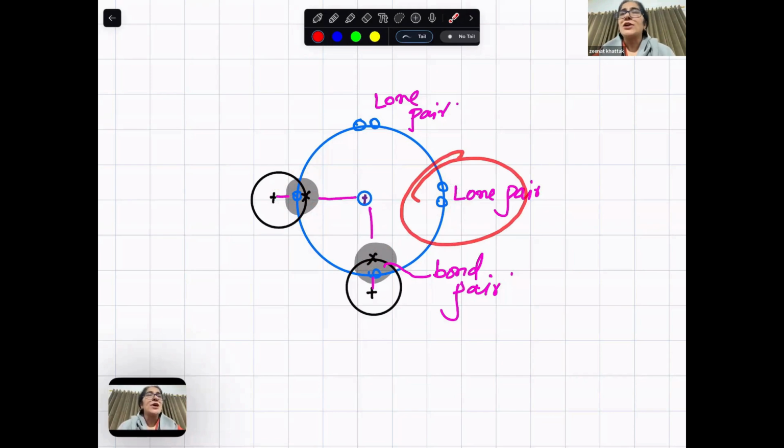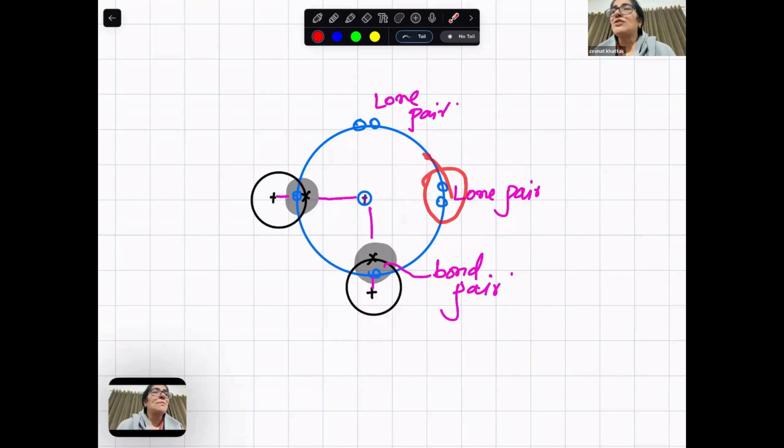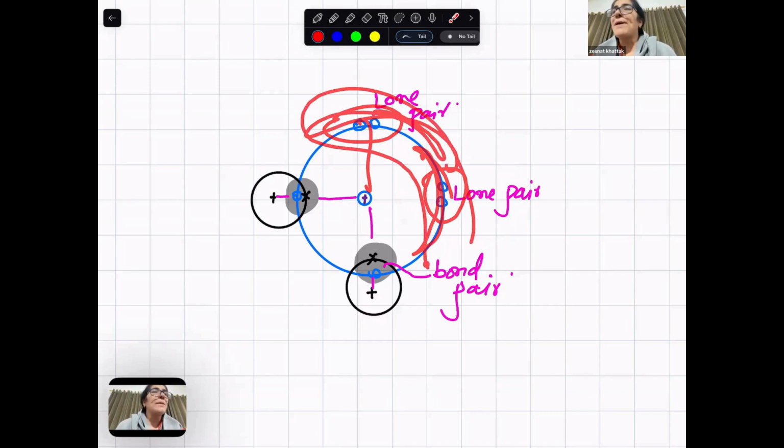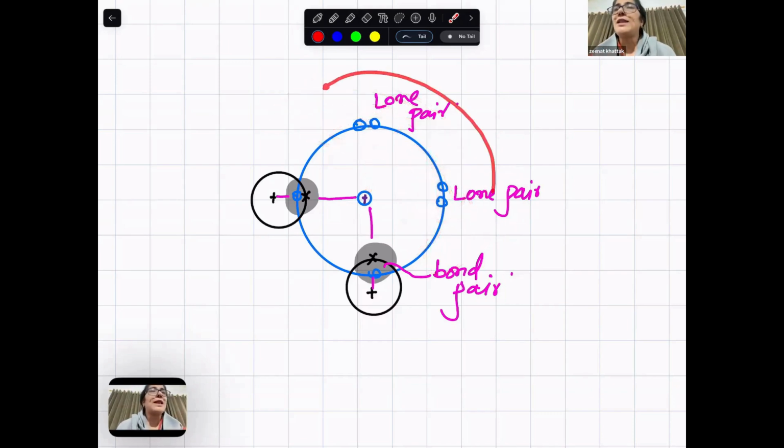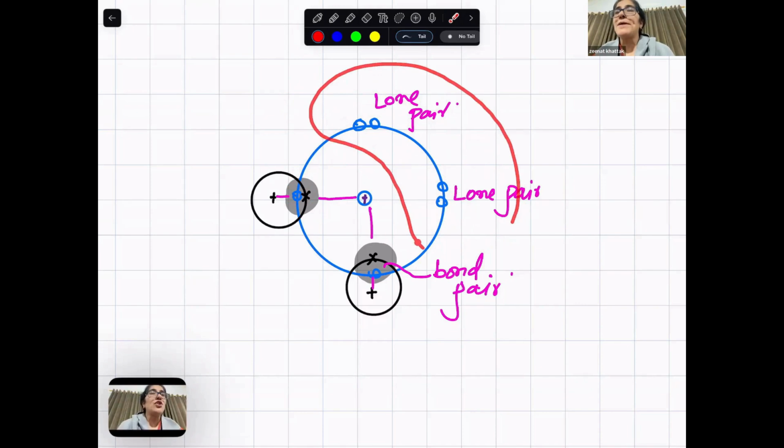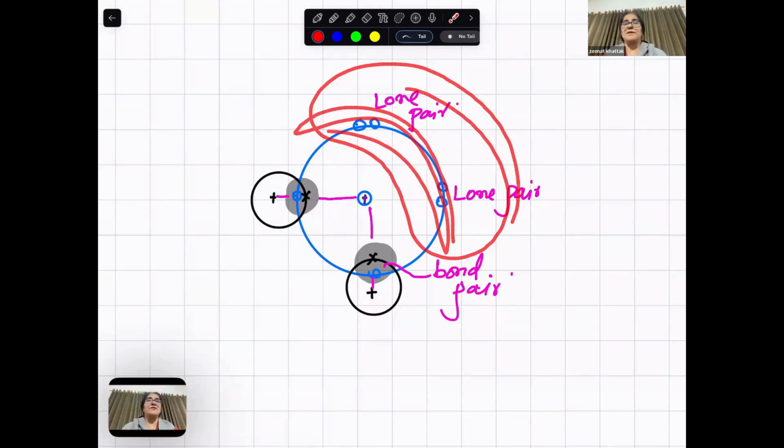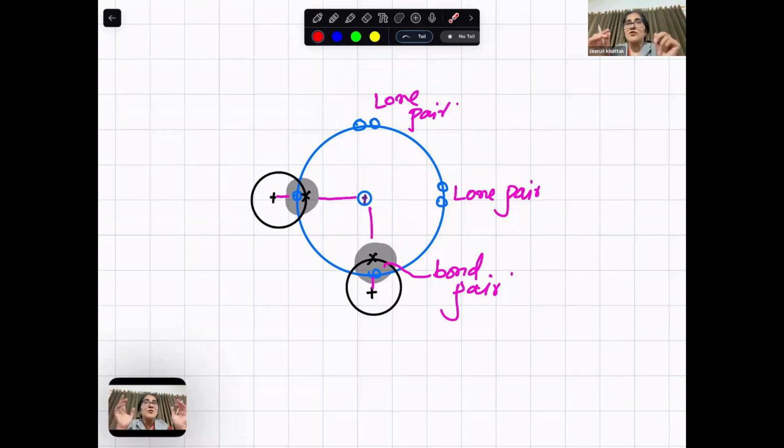And a lone pair attracted by one nucleus is freely moving this way. Look, this lone pair is freely moving. This one is freely moving. So they repel more to each other. They're moving, they're repelling each other. The repulsion is less for bond pairs, and the repulsion is least there. What will the molecule do to minimize repulsion? They try to keep the lone pairs as far as possible. The lone pair occupies more space.